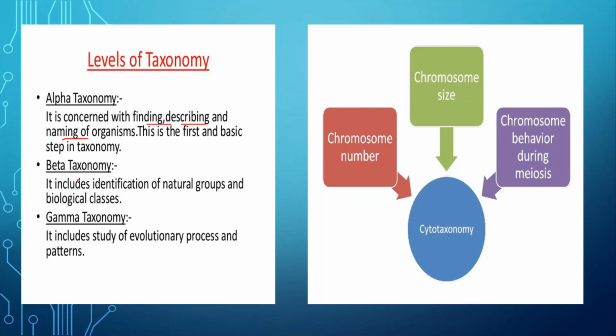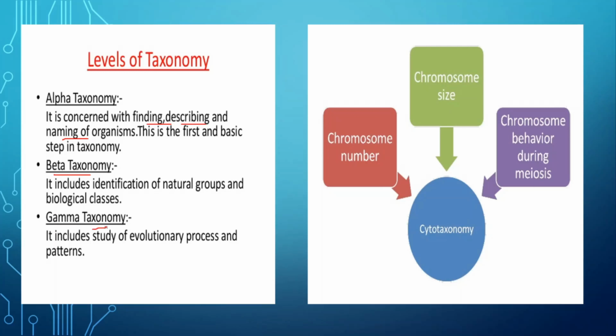Now the next level is beta taxonomy. That means here they are identified in the previous biological classes, in which biological classes they are naturally kept. From the beginning so many taxonomists had given different types of classification systems, natural groups, natural systems as well as artificial systems. So we will identify those and then where they are located.